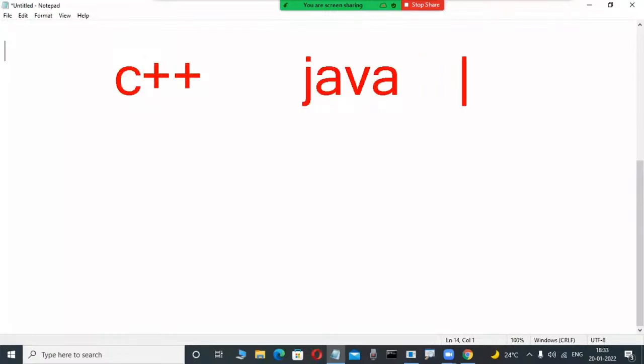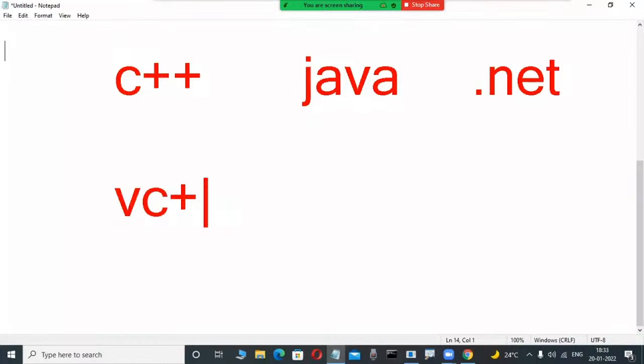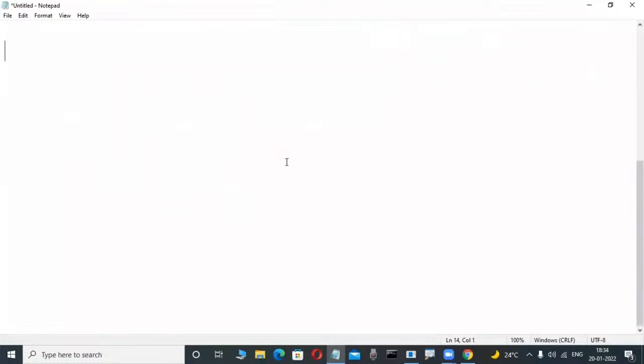C# .NET is an object-oriented language. VC++ is an object-oriented language. So there are many object-oriented languages. Suppose I take two languages as an example. Through that, with the same concepts, we will observe whether these SQLs are different or the same. Now check it out.